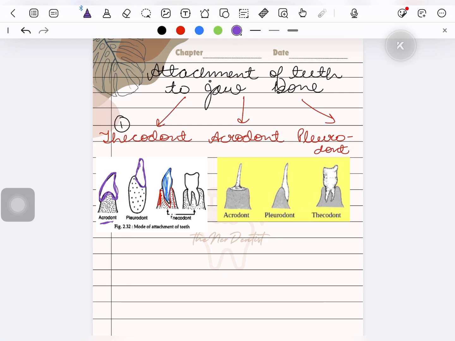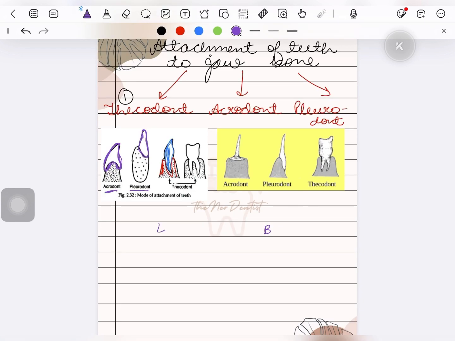The difference between acrodont and pleurodont is that in acrodont, the tooth is present directly over the crest of the ridge. But in case of pleurodont, the tooth is present on either side of the ridge, either buccal or lingual. Crest of the ridge means the highest point.